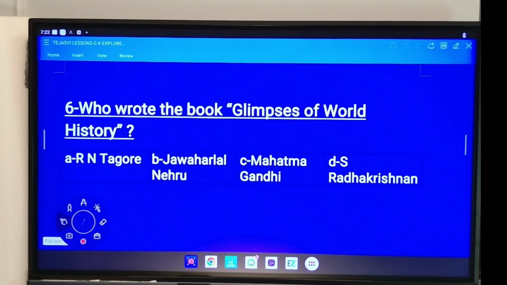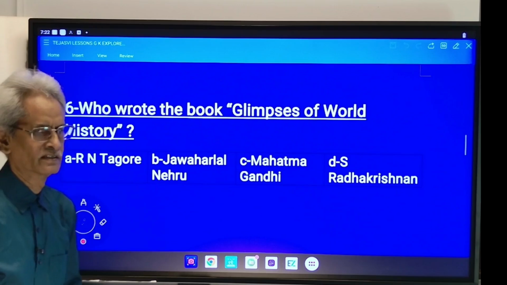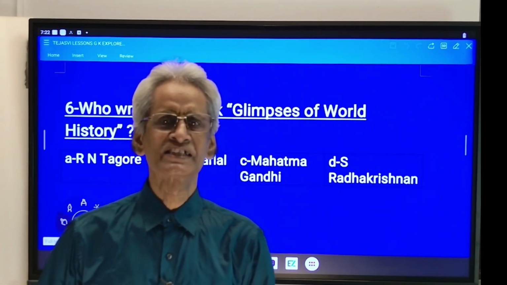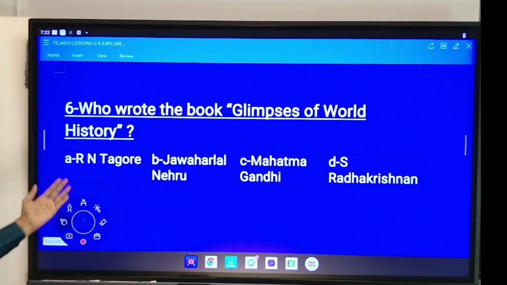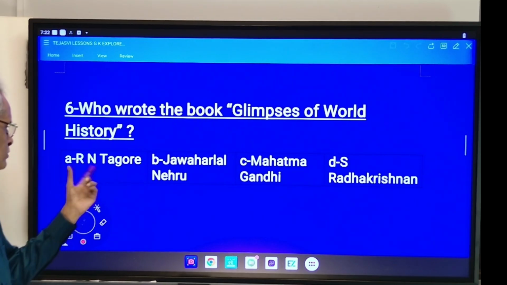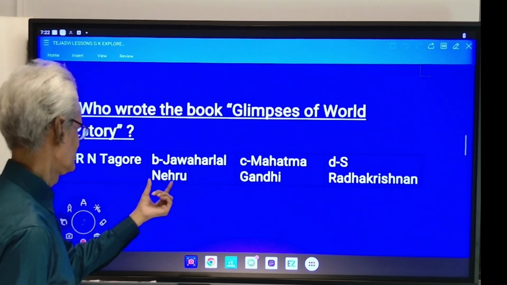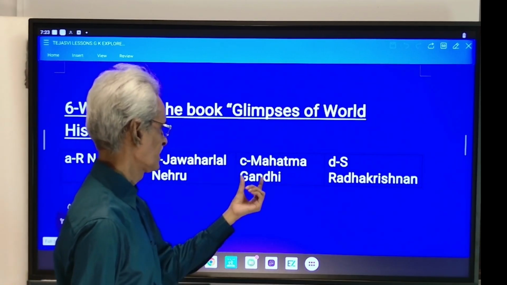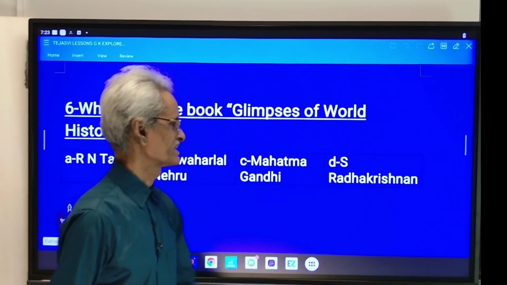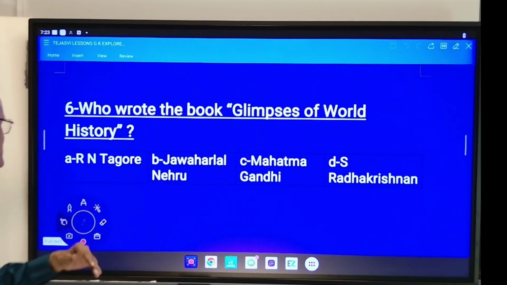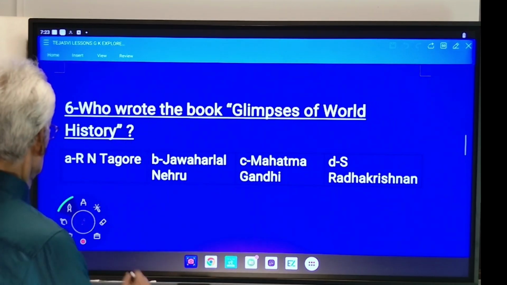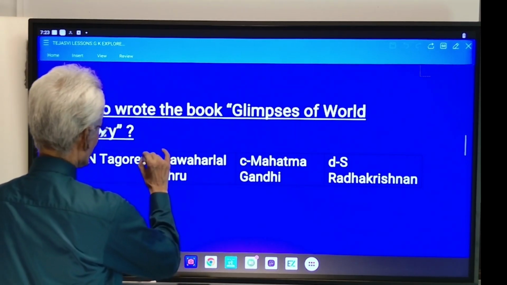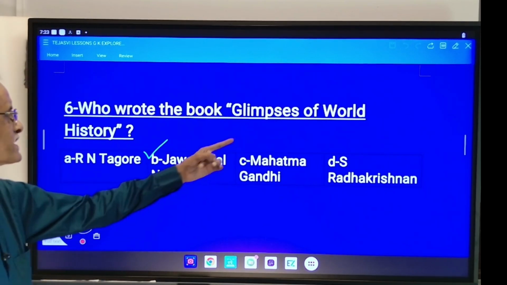6. Who wrote the book Glimpses of World History? Option A. Rabindranath Tagore, B. Jawaharlal Nehru, C. Mahatma Gandhi and D. Sarvapalli Radhakrishnan. B is the correct option. Jawaharlal Nehru wrote the book Glimpses of World History.